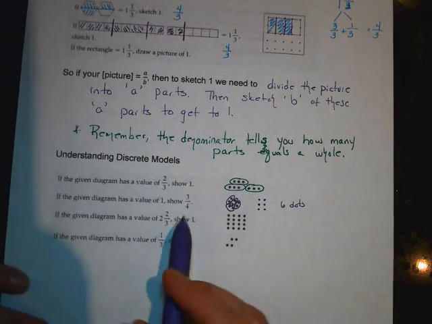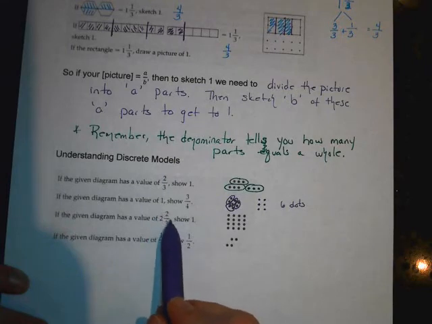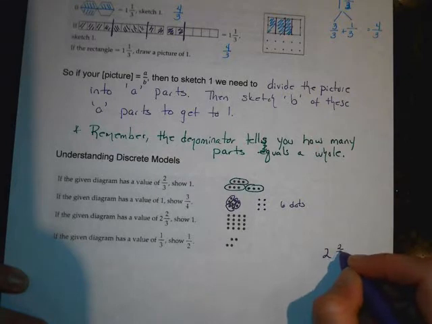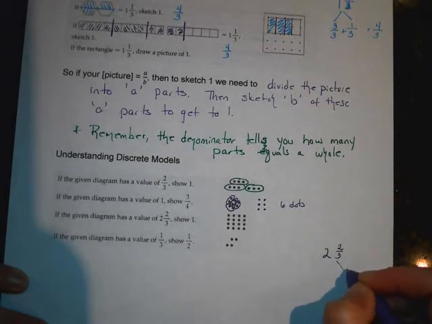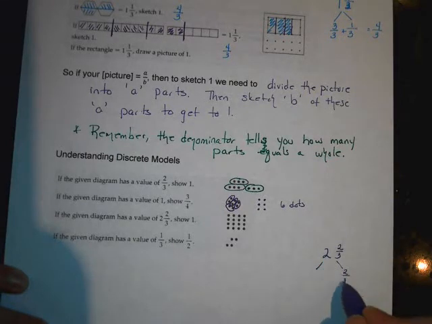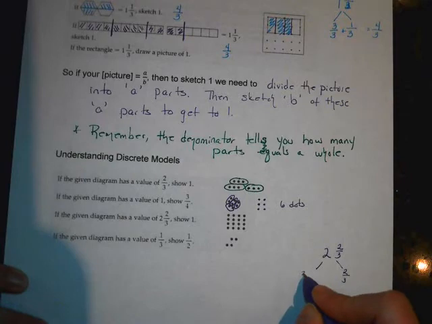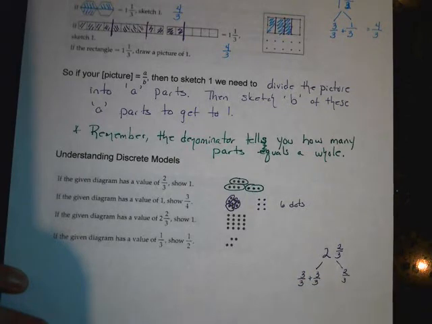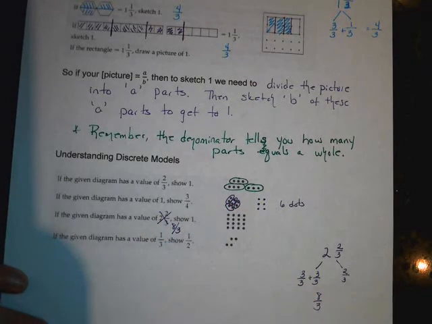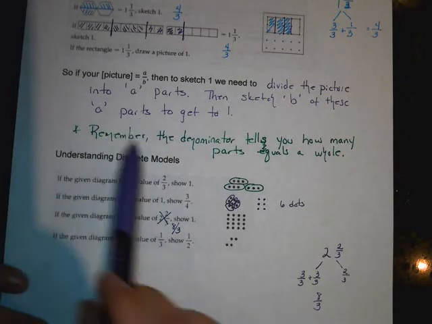All right. So remember, we have to convert this to an improper fraction. So 2 and 2/3. So Engage New York would say it's 2/3. And then we've got to think in terms of 3. So 1 would be 3/3. 2 would be another 3 over 3. So we have 6, 7, 8/3. So this is 8/3.